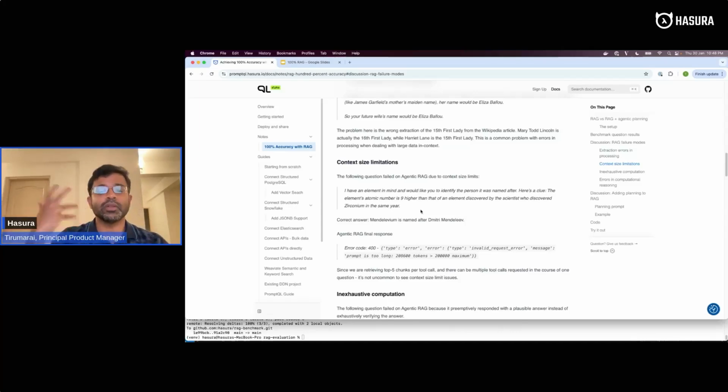The second is, although we excluded most of these cases from the sample set that we used, we still kept one or two just for illustrative purposes: context size limitations itself, right? So we are using Anthropic Sonnet here, and for a few of the questions like this one, it had to retrieve like 3-4 articles, and hence exceeded the context size.